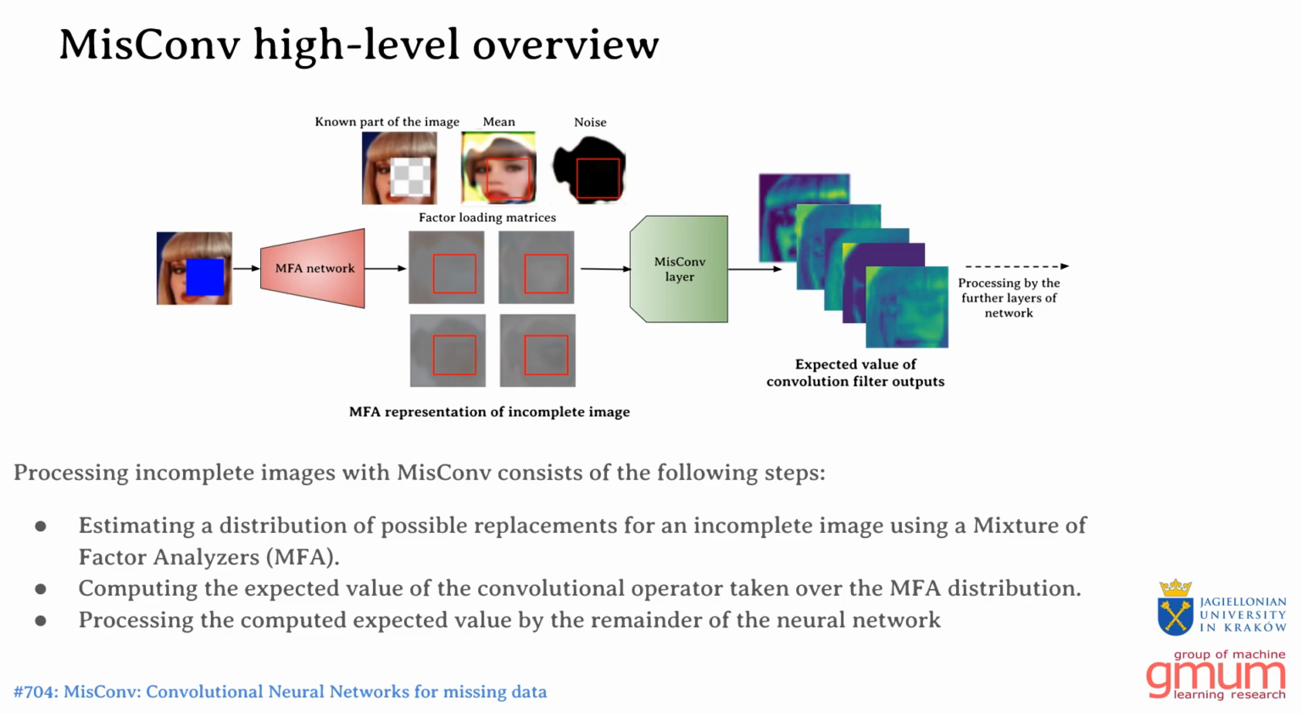Given a neural network which processes images, MisConv modifies only the initial convolutional layer of that network. From a high-level perspective, an incomplete image is processed in the following steps. First, we model the distribution of missing pixels with a mixture of factor analyzers model. Then, we calculate analytically the expected value of the convolutional operator applied to both known and unknown regions of the image. Thanks to this step, the distribution parameters are transformed into a numerical vector, which can then be processed by the further layers of the neural network, regardless of the task they perform.